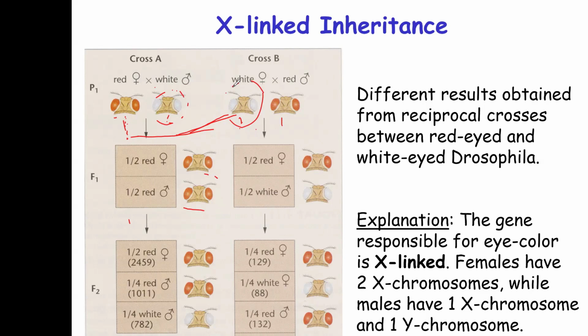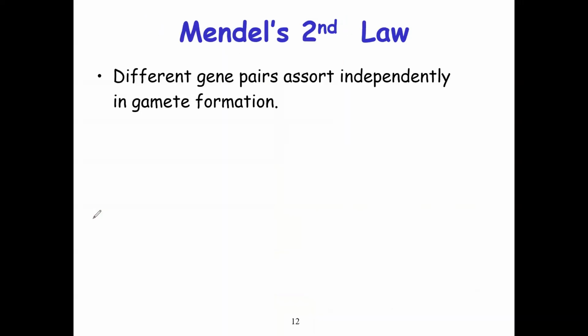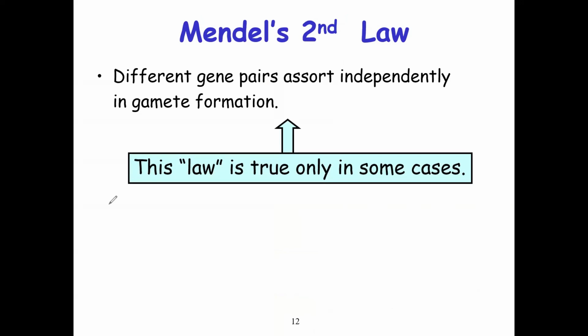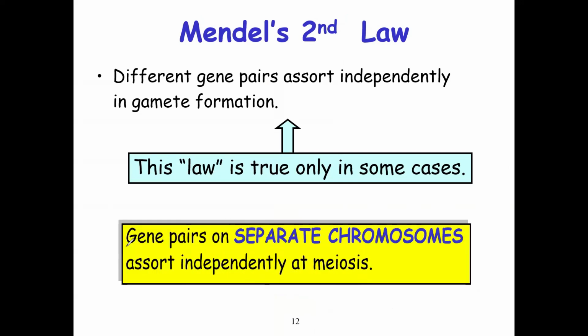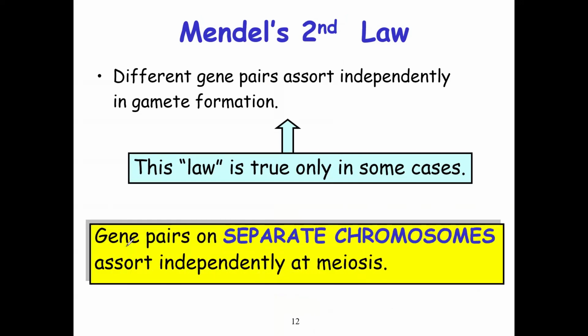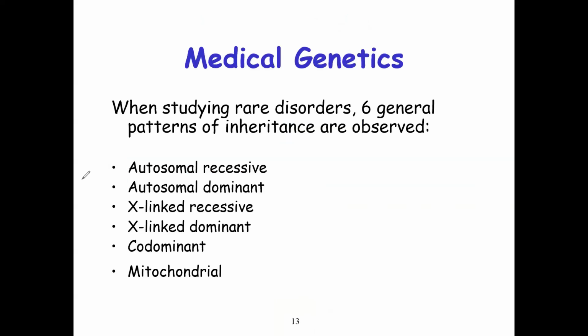So the next thing that we are going to look at is the second law of inheritance. According to the second law of inheritance, different gene pairs are sorted independently in gamete formation. This law is true only in some cases, so it is not applied to every case. The genes in pairs on separate chromosomes are sorted independently at meiosis.